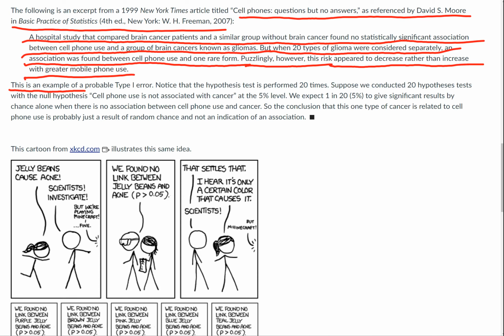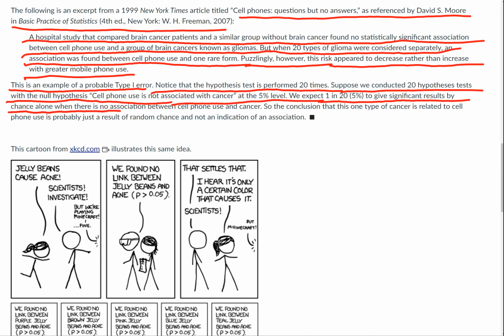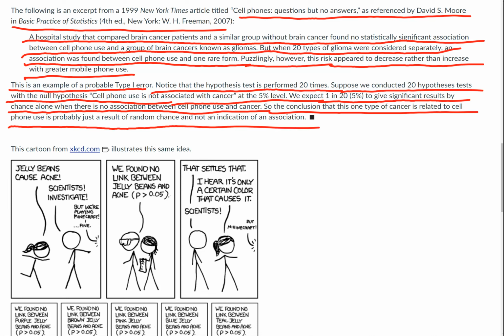This is an example of a probable type 1 error. Notice that the hypothesis test is performed 20 times. Suppose we conducted 20 hypothesis tests with the null hypothesis, cell phone use is not associated with cancer, at the 5% level. Then we would expect 1 in 20, or 5%, to give significant results by chance alone when there is no association between cell phone use and cancer. So the conclusion that one type of cancer is related to cell phone use is probably just a result of random chance and not an indication of an association.